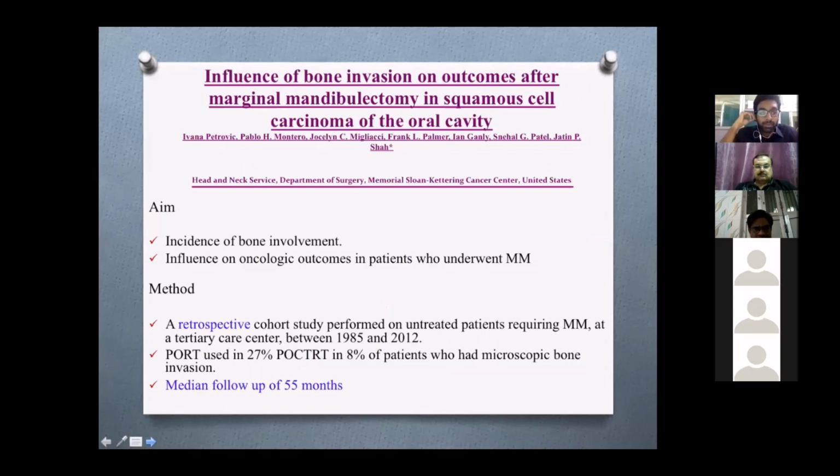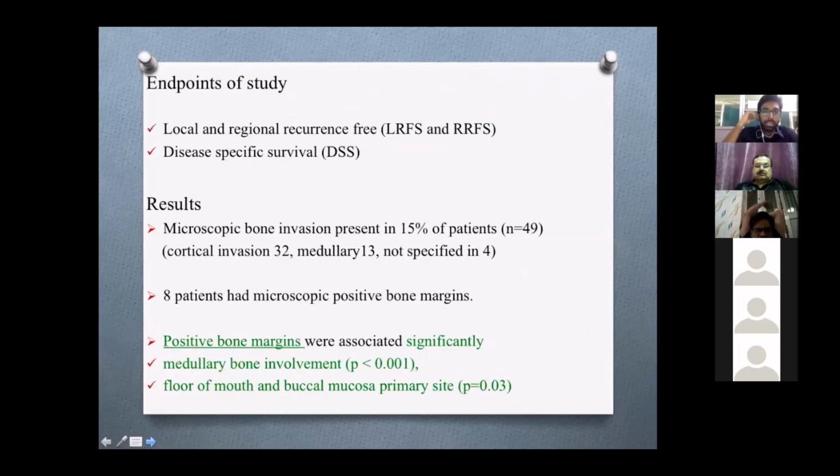Okay. The aim of this study was to see the incidence of bone involvement and its influence on oncological outcomes in patients who underwent marginal mandibulectomy. It was a retrospective study performed on untreated patients, and postoperative radiotherapy was given in 27%, and postoperative chemoradiotherapy was given in 8% of patients who had microscopic bone invasion. Median follow-up was 55 months. The endpoints were local and regional recurrence-free survival and disease-specific survival.